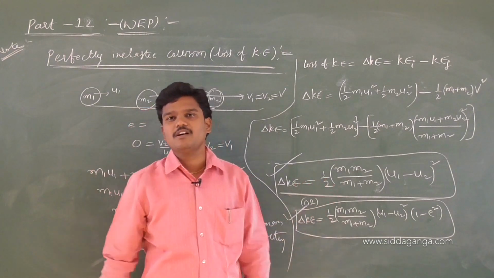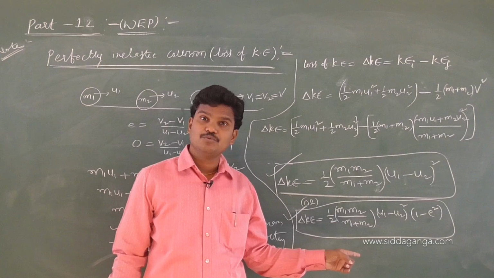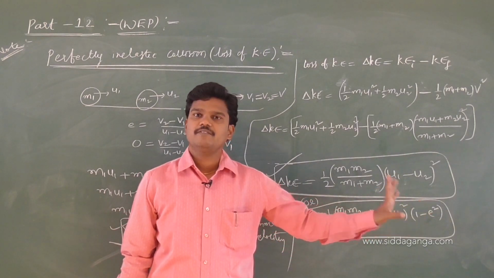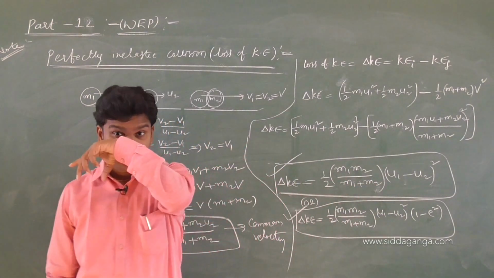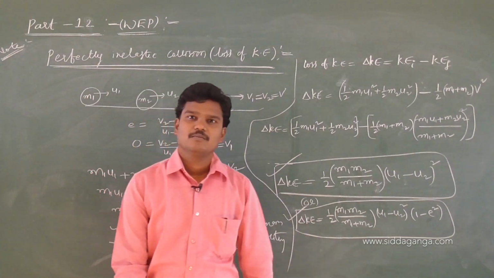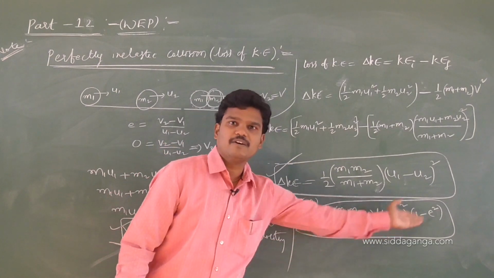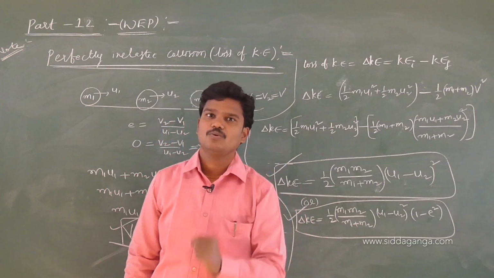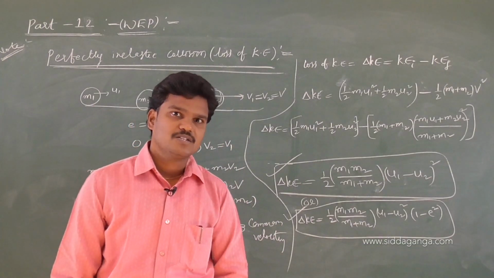If it is a semi-elastic collision, you write this formula: half m1 m2 by m1 plus m2, (u1 minus u2) whole square, times (1 minus e square). The e value lies between 0 and 1. If it is a perfectly elastic collision, what is the e value? Perfectly elastic collision, e value is 1. Substitute 1: 1 minus 1 is 0, and 0 into something is 0, which means there is no loss of kinetic energy in a perfectly elastic collision.